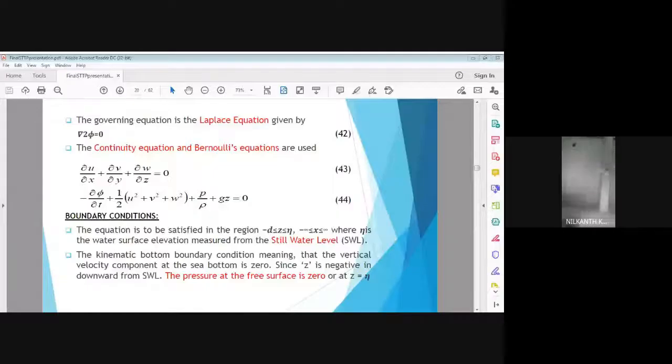So the very first boundary condition is that when z, the wave elevation, is equal to eta, we say that the pressure at the free surface is 0. As we are aware, at atmospheric pressure we always consider the pressure to be 0. This is the first boundary condition.